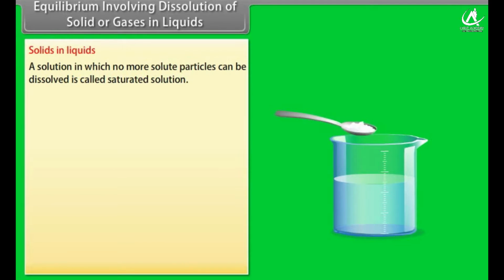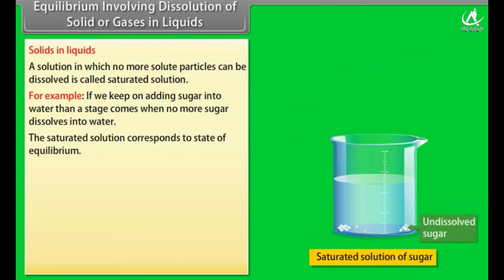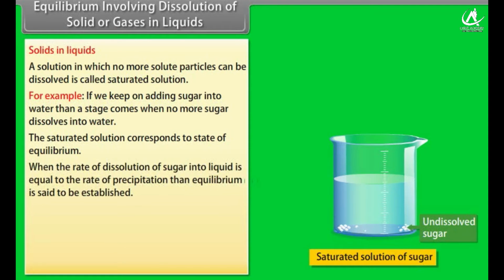Equilibrium involving dissolution of solids or gases in liquids. Solids in liquids. A solution in which no more solute particles can be dissolved is called a saturated solution. For example, if we keep on adding sugar into water, then a stage comes when no more sugar dissolves into water. The saturated solution corresponds to a state of equilibrium, when the rate of dissolution of sugar into liquid is equal to the rate of precipitation, then equilibrium is said to be established.